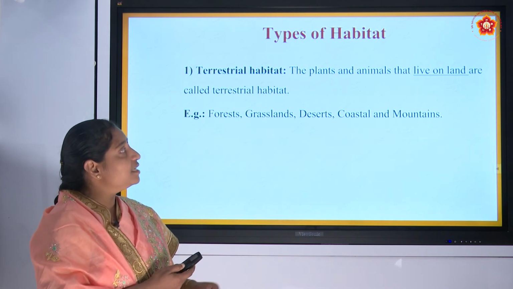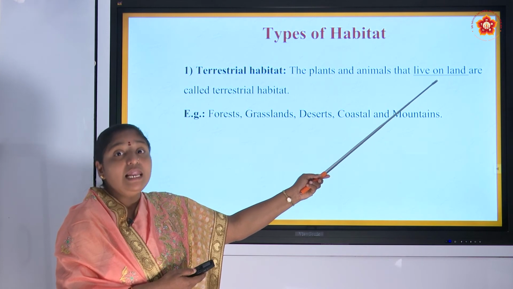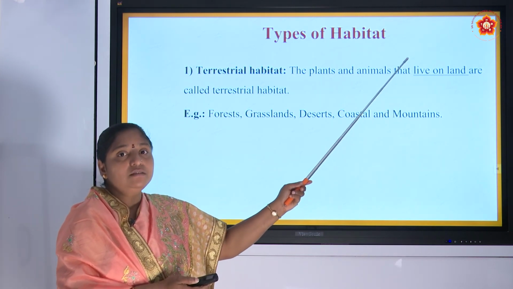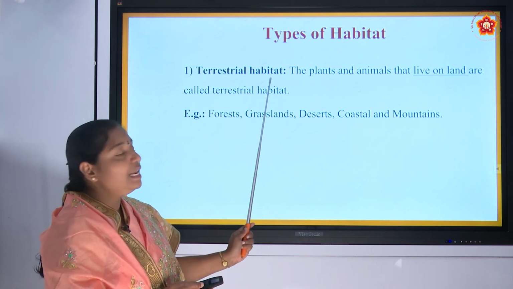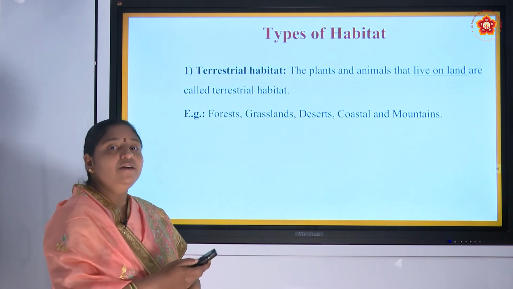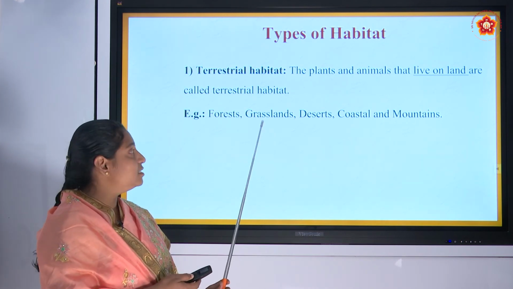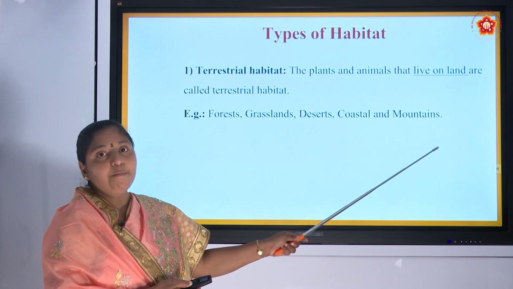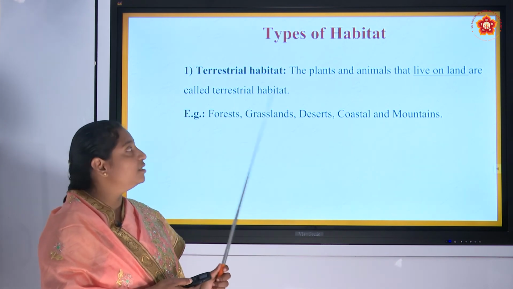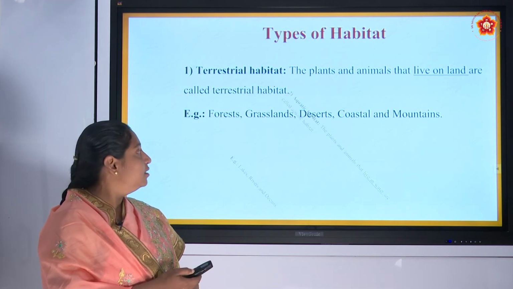The plants and animals that live on land come under terrestrial habitat. Examples: forests, grasslands, deserts, coastal and mountain regions come under terrestrial habitat.